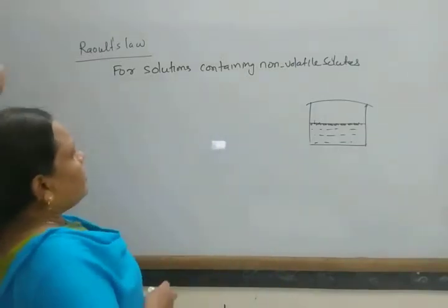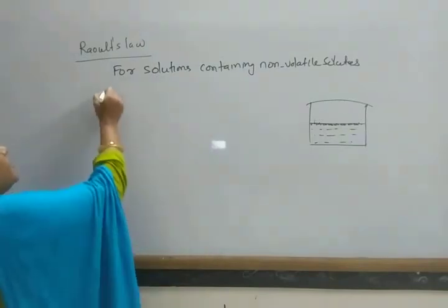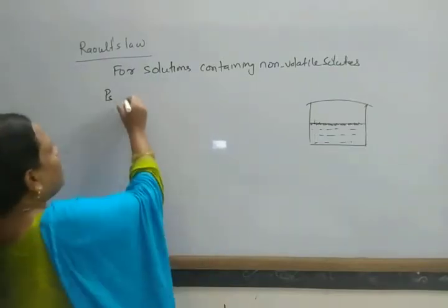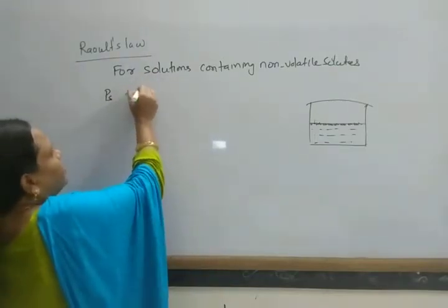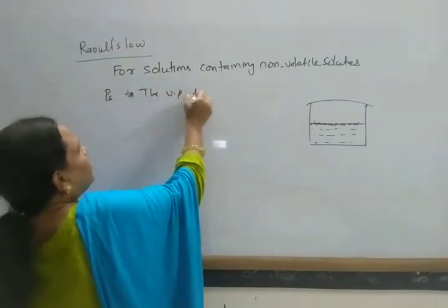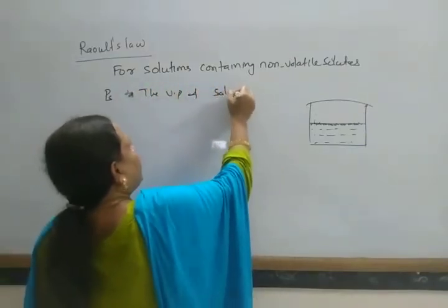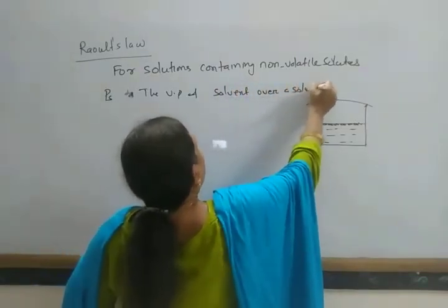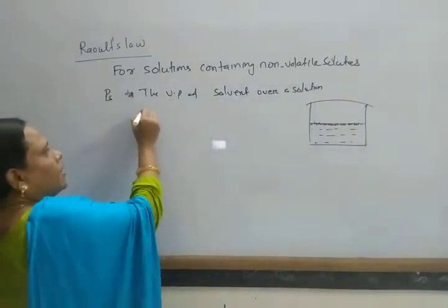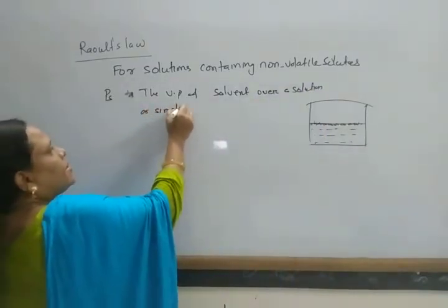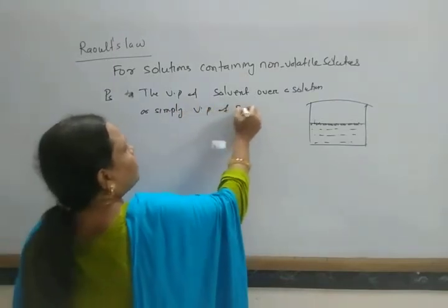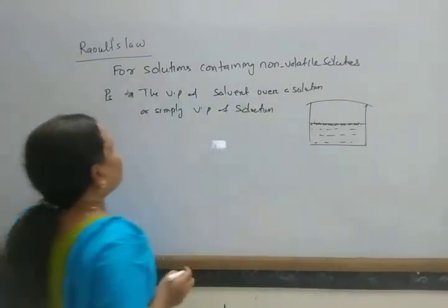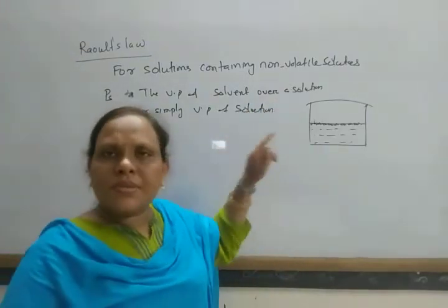Suppose we consider a solution, and suppose Ps is the vapor pressure of the solvent over a solution, or simply the vapor pressure of the solution. Suppose Ps is the vapor pressure of the solution.